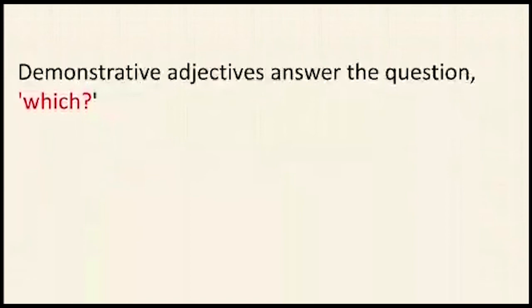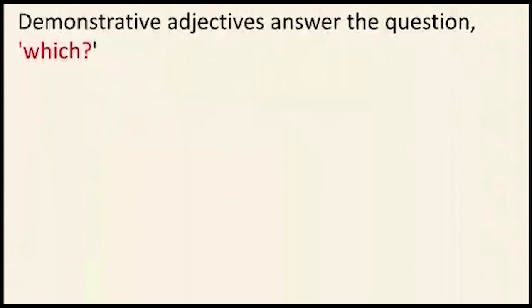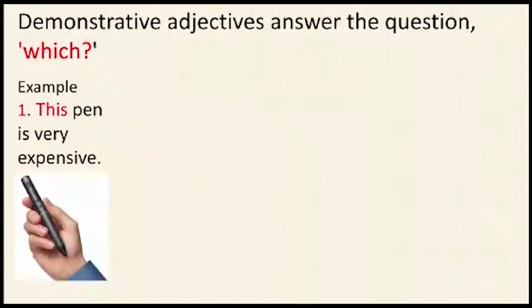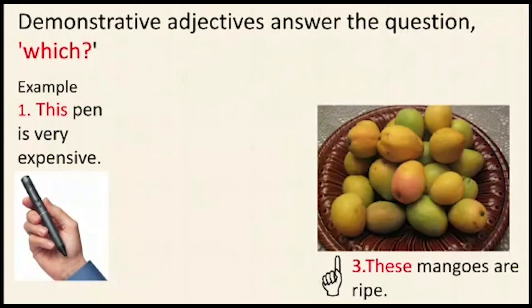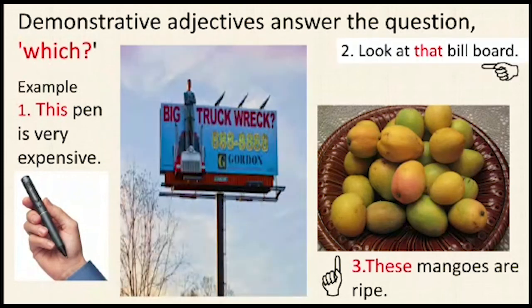Demonstrative adjectives answer the question which. Example: this pen is very expensive. Which pen is very expensive? So the answer comes: this pen is very expensive. These mangoes are ripe. Which mangoes are ripe? These mangoes are ripe. Look at that billboard. Which billboard is talked about here? By pointing through the pointer finger, look at that billboard. Yes.